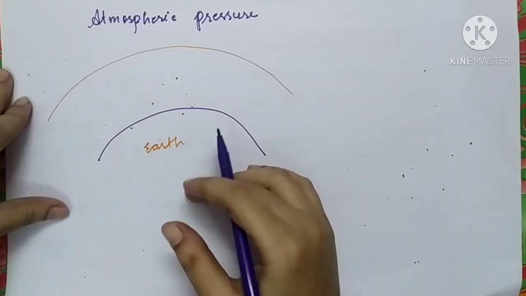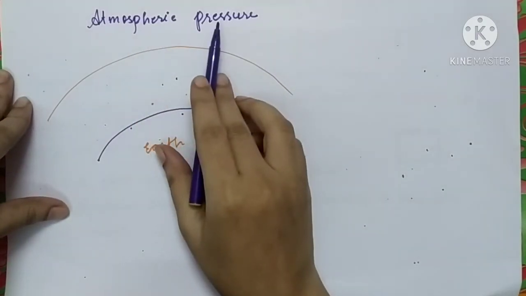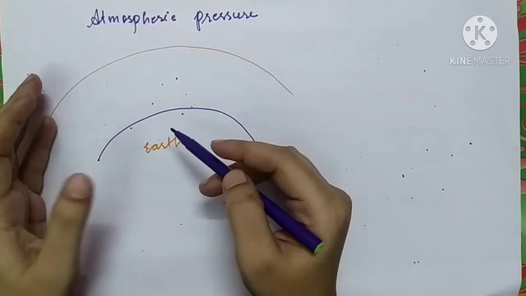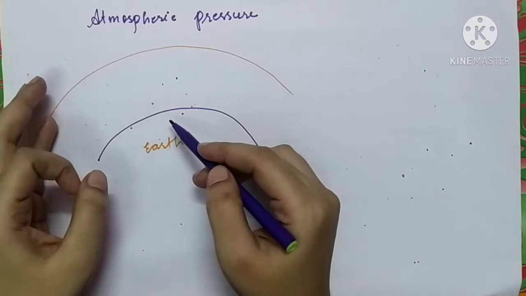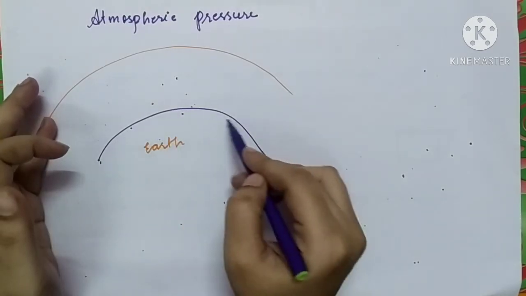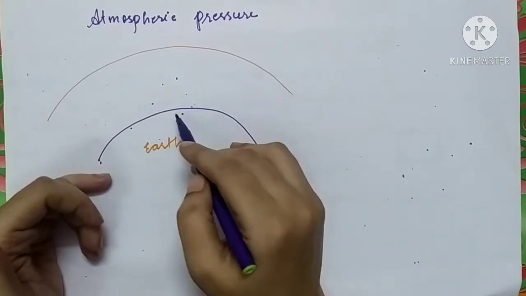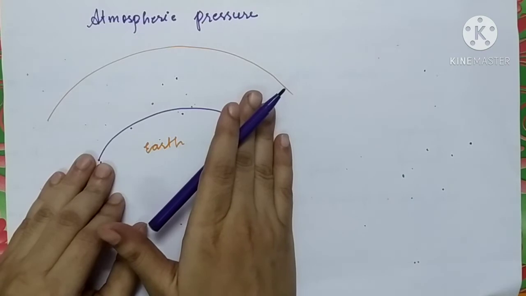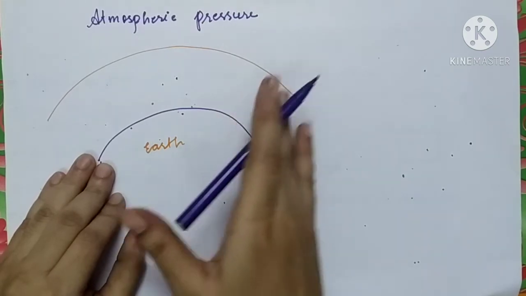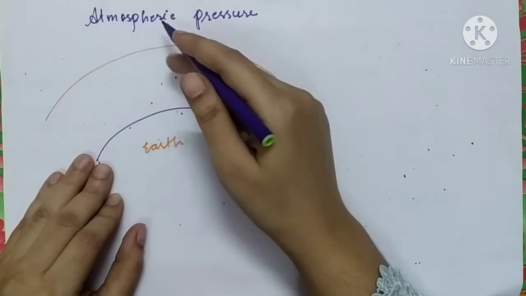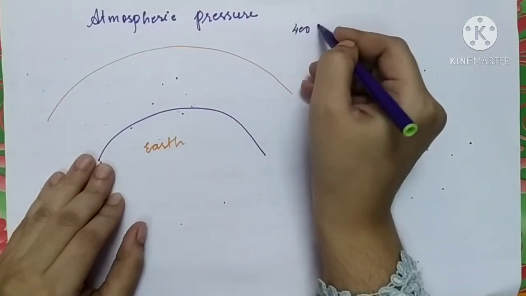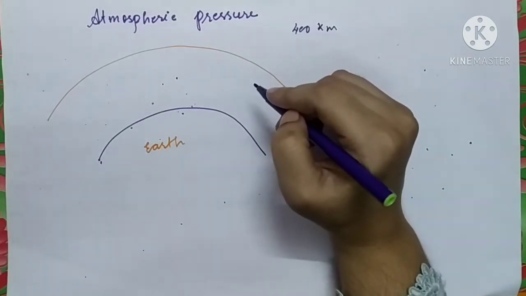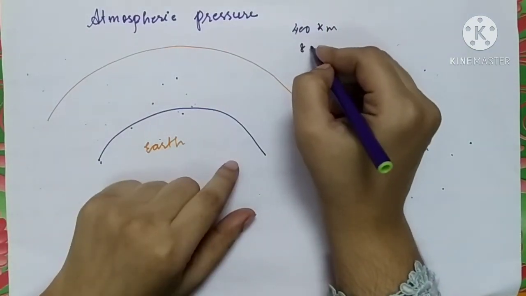In the last lecture we had studied about the atmospheric pressure, how it was calculated. The atmospheric pressure is calculated from the sea level. Suppose this is our earth, and we all know that this earth is surrounded by a thick blanket of atmosphere. This layer of atmosphere is extended up to 400 km from the sea level, but it is highly dense only up to 8 km.